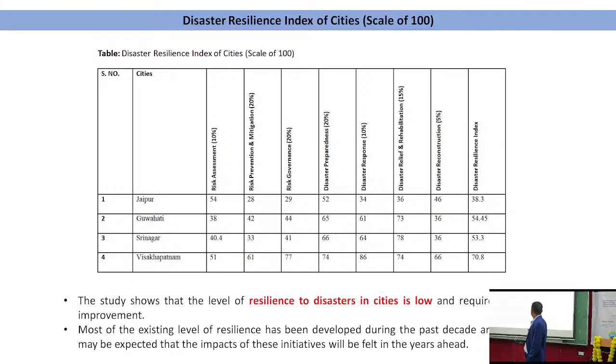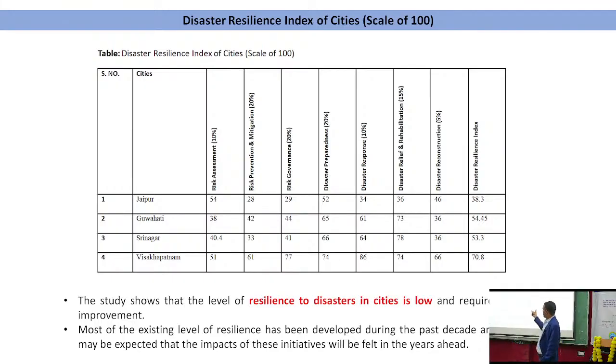From this we found that Visakhapatnam has higher resilience power as compared to other cities. So we need more improvement. From here we can find out, for example, Jaipur needs to improve more on risk prevention and mitigation and risk governance, because their marks are very low as compared to Visakhapatnam and Guwahati.